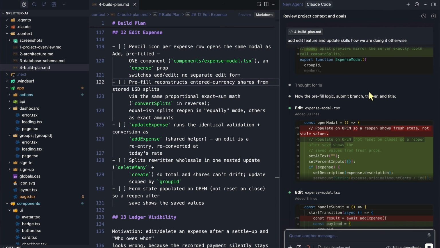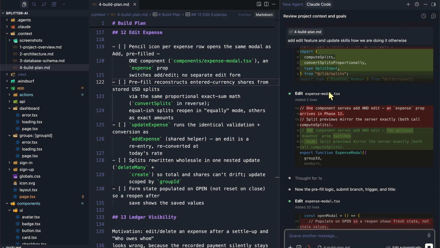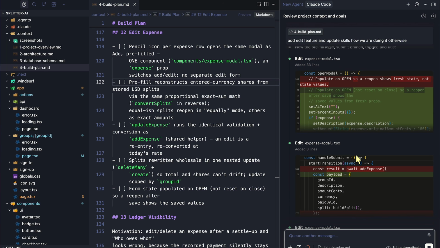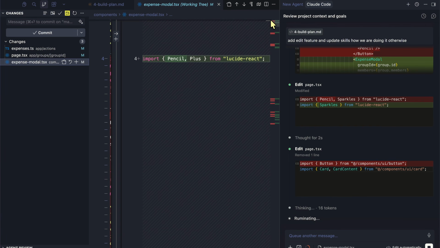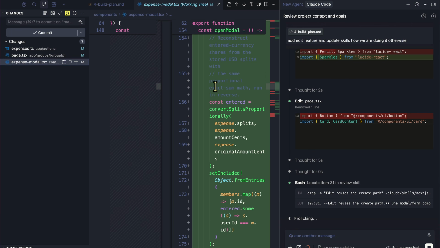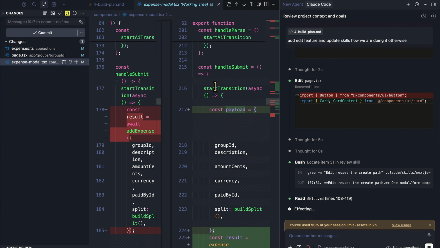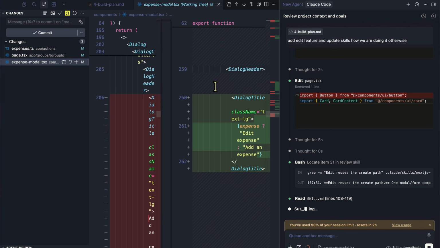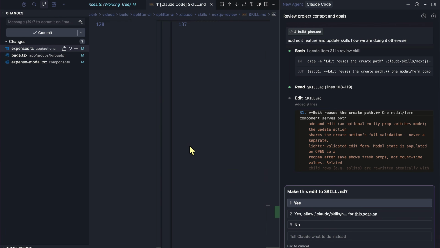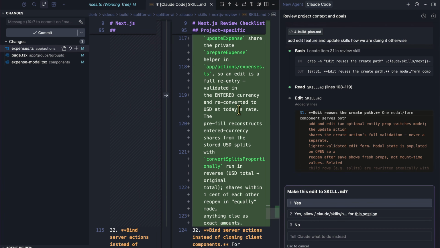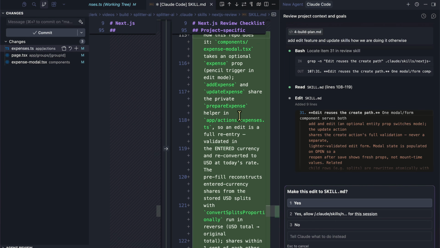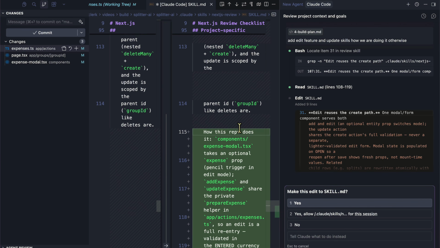And as you can see, it's updating the existing expense model so that it can take in a new prop for either adding an expense or editing an existing expense, which is exactly how I would do it here. It's deleting things that are no longer needed. So if we take a look, expense model, they have the pencil icon, right? Always review the code just to make sure that's exactly how you would do it too. This way, you can make sure that AI is doing the right thing. And it also updated how this repo does it. Like, remember we asked it to update the skill too. So it also updated the Next.js review skill.